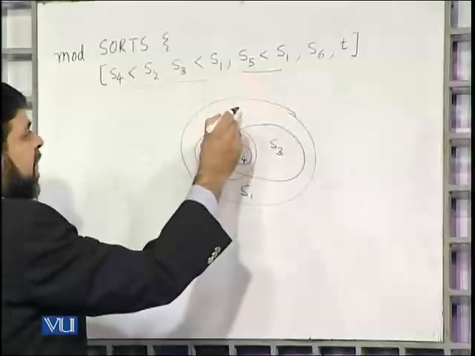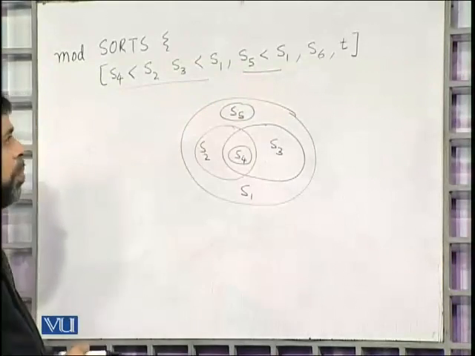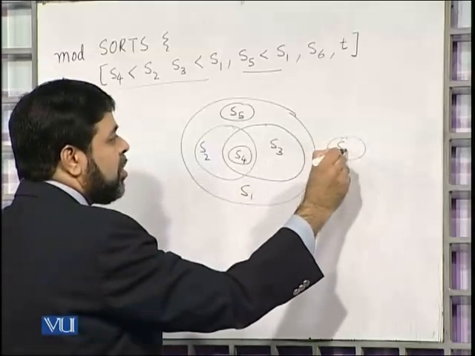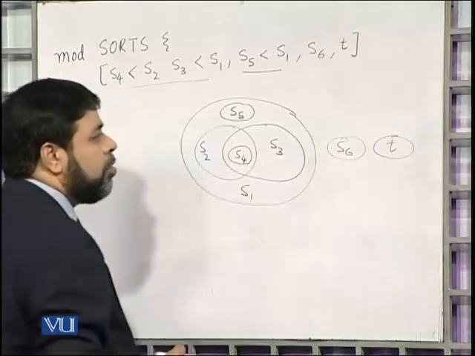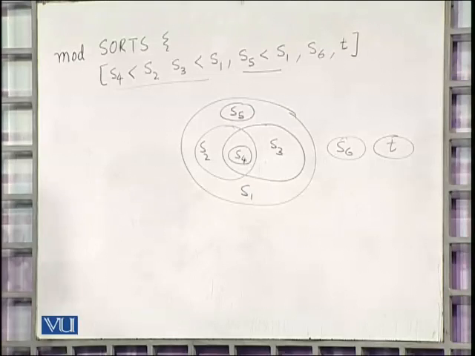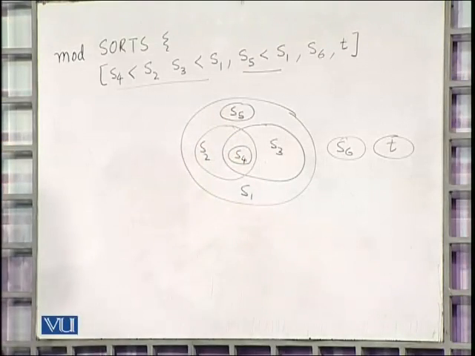We have S5 also, which is a subset of S1, and we have S6 and T, which are independent of the rest. So this is the kind of system that we have. We have these 7 sorts: S1, S2, S3, S4, S5, S6, and T, and this is what their relationship is.